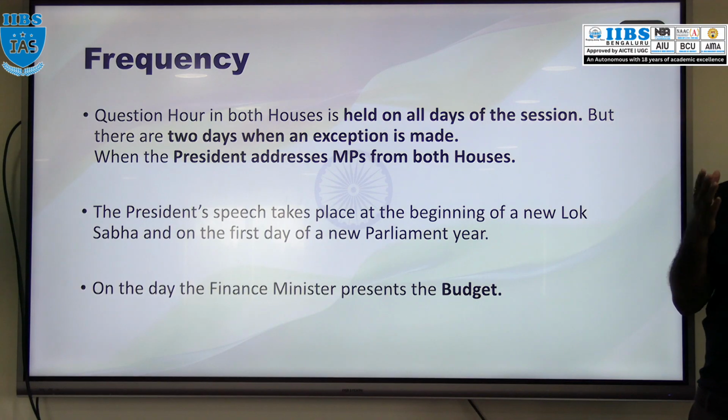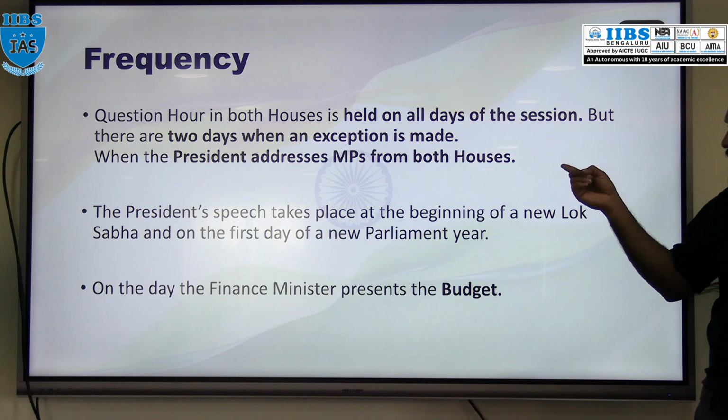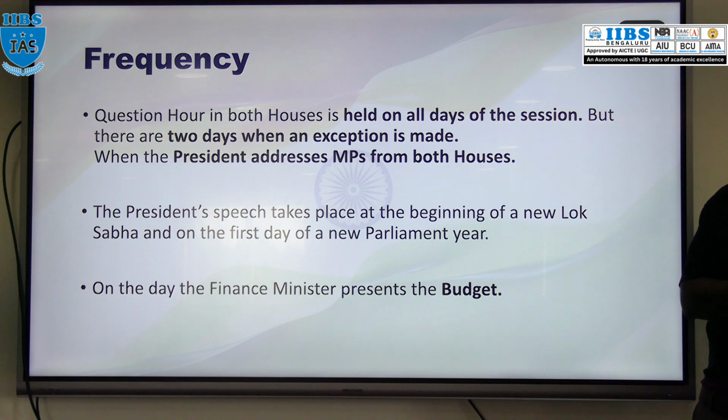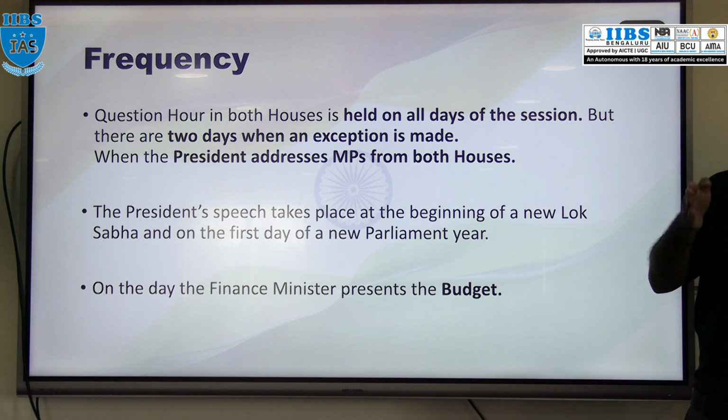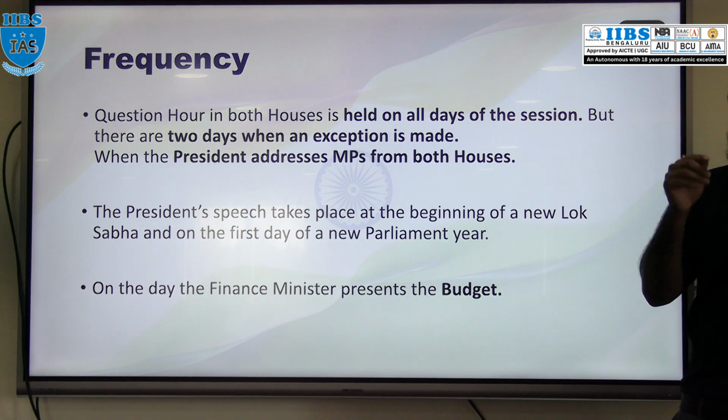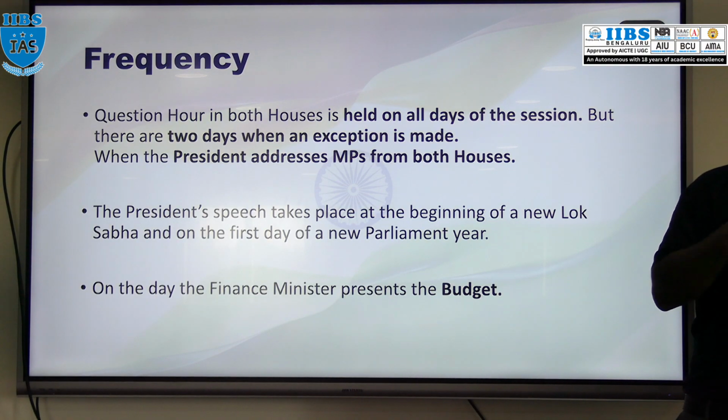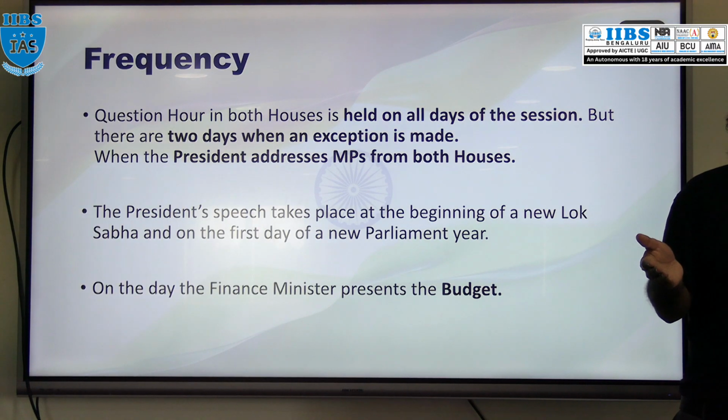Generally, at the beginning of the new Lok Sabha, the president will address the Lok Sabha, and at that time question hour won't be there. Apart from that, the president also addresses both houses of the parliament at the beginning of the first session of the new year, the budget session.